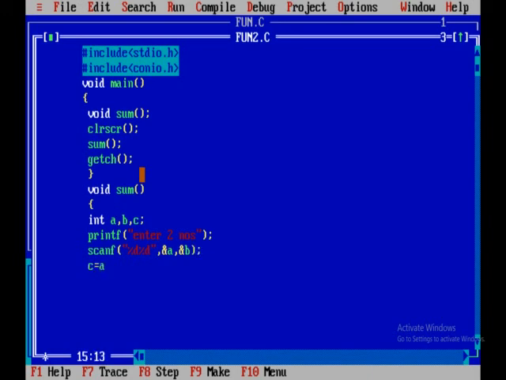Now c equals a plus b. Printf "sum of two numbers is %d", c and close. We are calling the function sum, we are declaring here only, accepting here only, printing here only. That means without parameters, without return value.